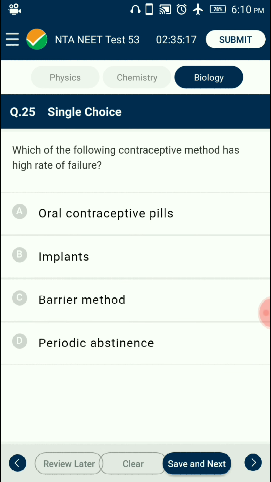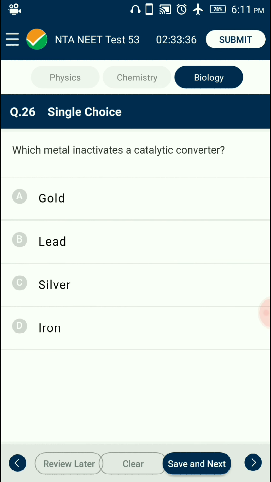Question number 25. Which of the following contraceptive methods has a high rate of failure? Natural methods work on the principle of avoiding chances of ovum and sperm meeting. They are of three types. First one is periodic abstinence. Second one is withdrawal or coitus interruptus. And third one is lactational amenorrhea. So the answer for this question is option D, periodic abstinence.